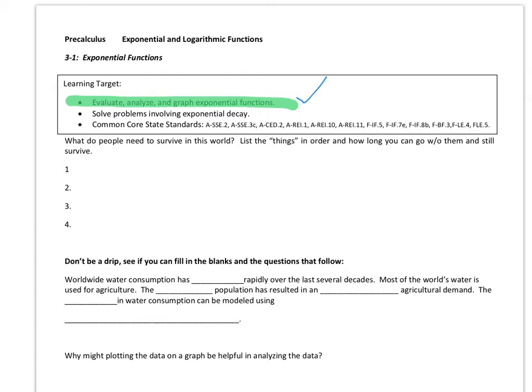And so we're starting the lesson asking, what do you need to survive in this world? Now, we all know that we need math, but there's some other things too that would be probably just a little bit more important. So the first one that I'm sure would come to mind would be oxygen. And the interesting fact there is how long can we go and we can still survive. And when I did some research, I found out that that's approximately 3 minutes that we can go and survive without oxygen. The next one that I'm sure would come to mind would be water.